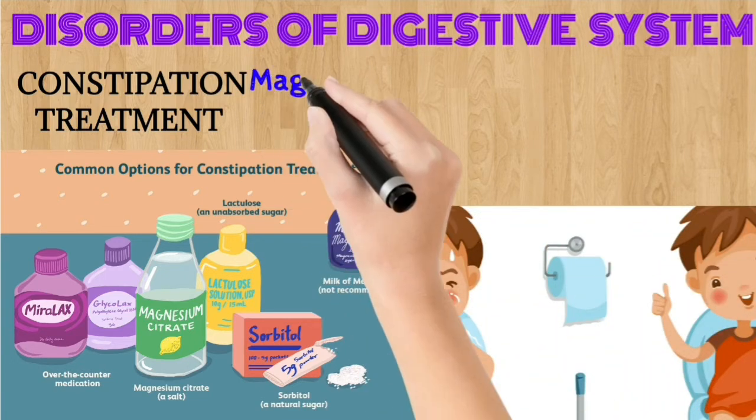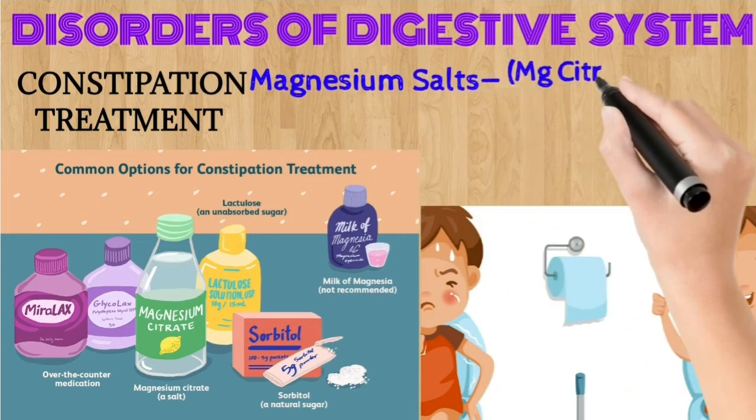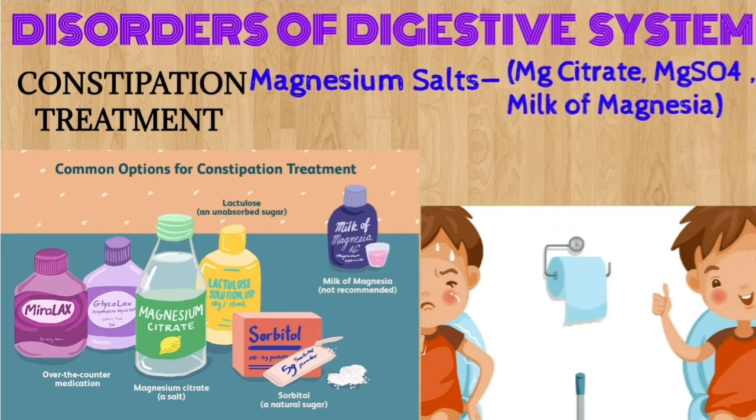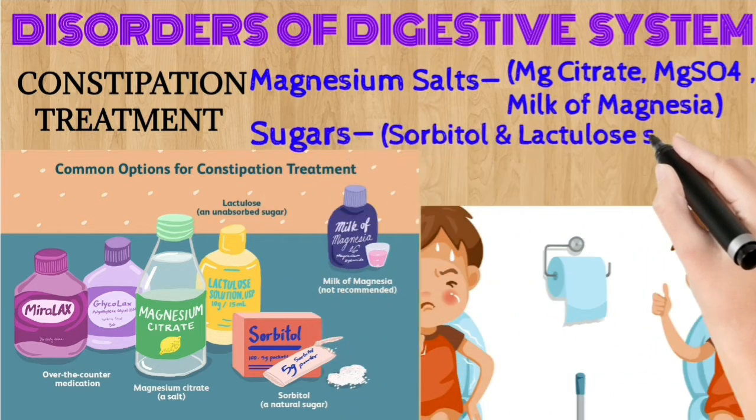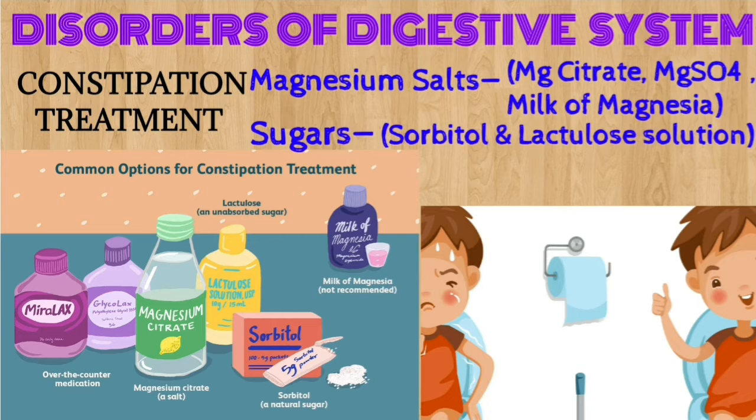Constipation can be treated by using magnesium salts like magnesium citrate, magnesium sulfate, and milk of magnesia. Milk of magnesia is usually not recommended because overuse of this medication may cause persistent diarrhea, dehydration, and even mineral imbalance. We can also use some sugars like sorbitol and lactulose solution for treating constipation.